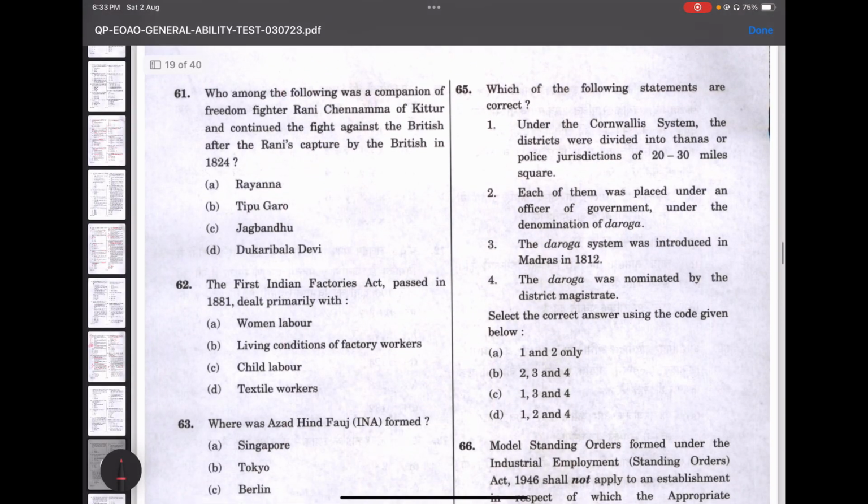Moving on to the next, 61. Who among the following was a companion of freedom fighter Rani Chennamma of Kittur and continued the fight against the British after Rani's capture by the British in 1824? It was Rayanna. Rayanna's full name is Sangoli Rayanna. He was her deputy, but he was ultimately captured and imprisoned at Bailhongal Fort.